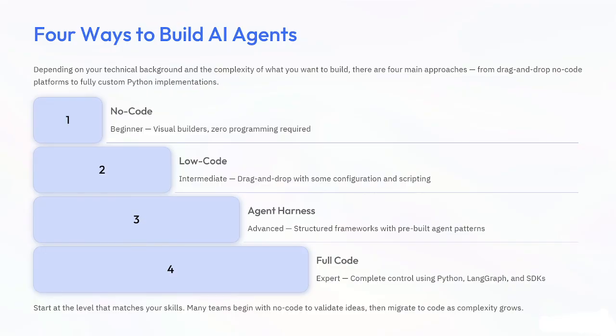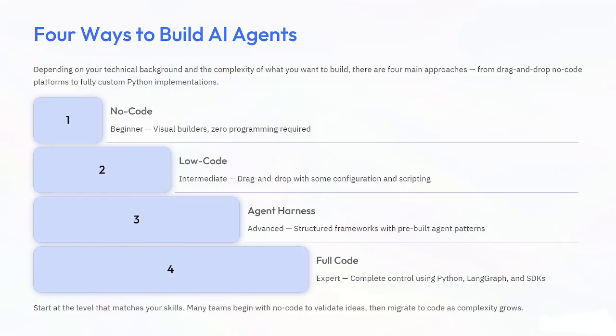Okay, so see, the good news is that there isn't just one way. There are four different ways to build AI agents depending on your technical skills. Four ways. So these are the four ways. Okay, first one is no code, beginner level. You can imagine you want to build a website. You can either write code from scratch or use a website builder also. Similarly, in AI, no code platforms let you build AI agents without writing any programming code. So you don't need to write programming code, and you can build the AI agent.